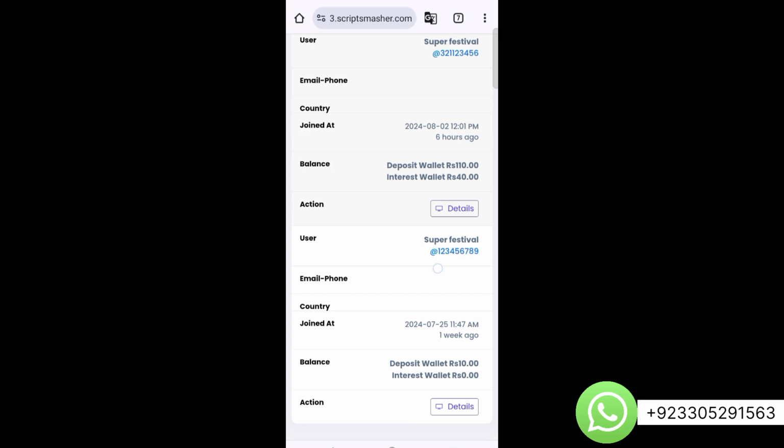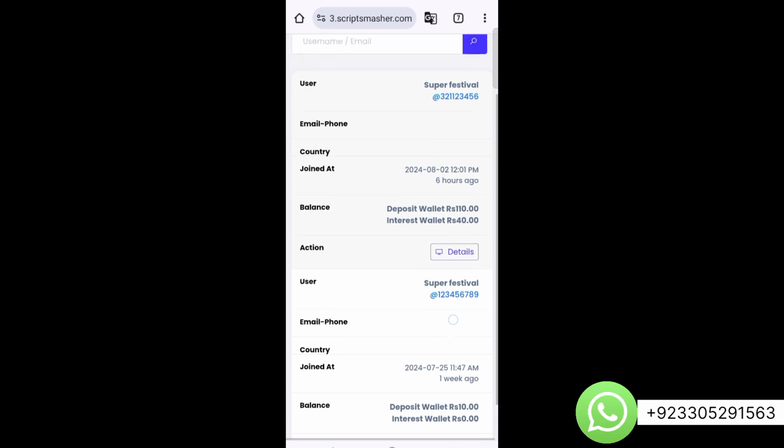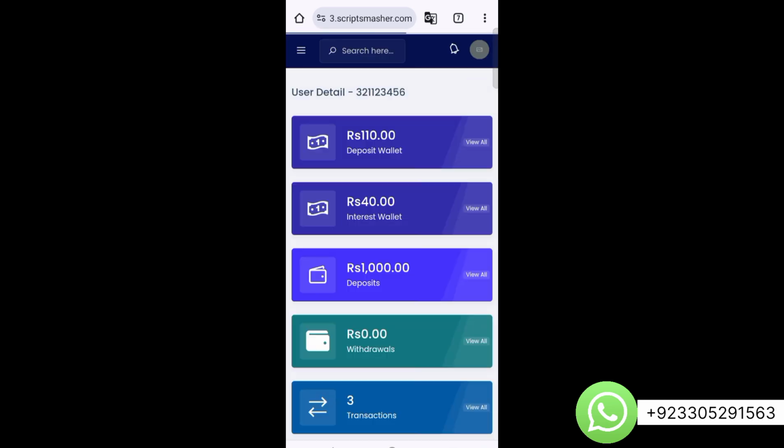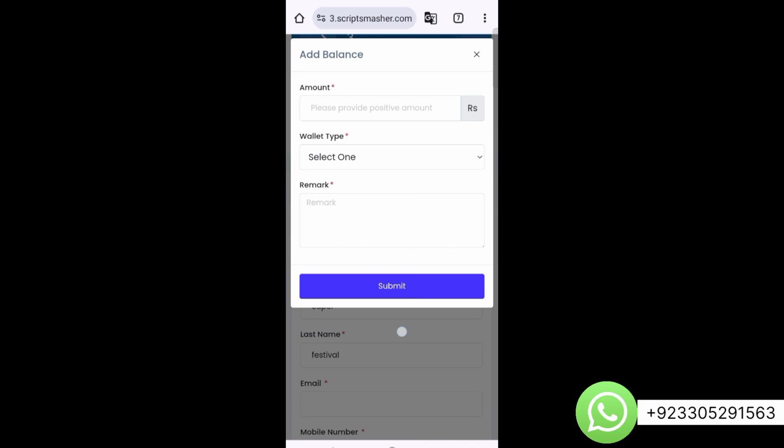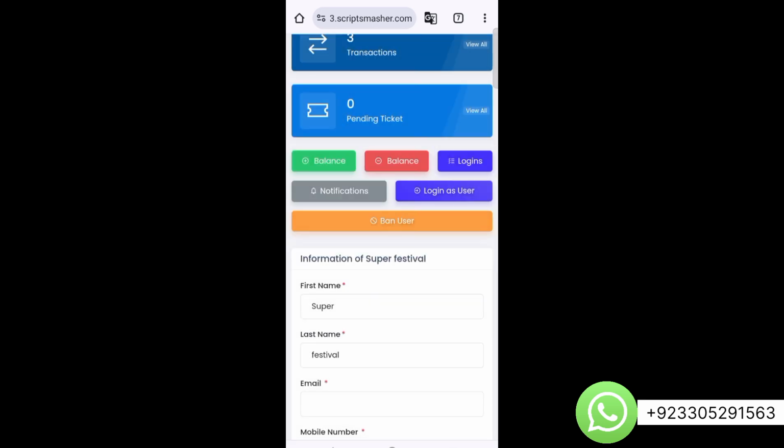It is hosted on my subdomain, so that I just hosted to give you the overview of the site. Now when you click on details, you can add balance to user account from here, as much balance as you want to add, and you can also subtract balance from user account.